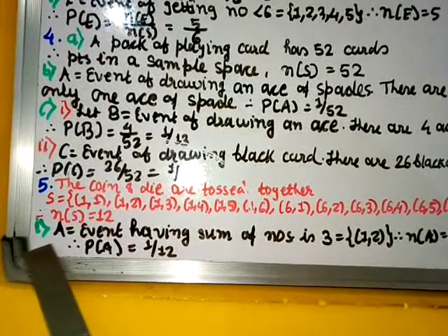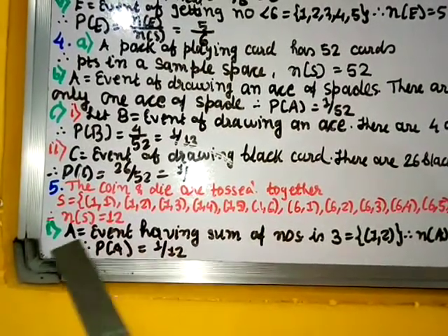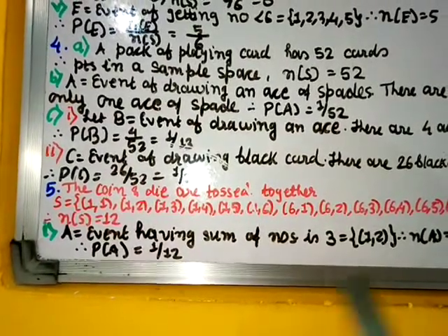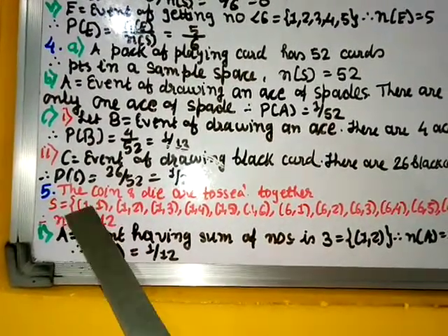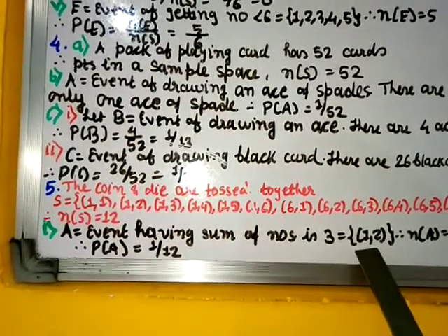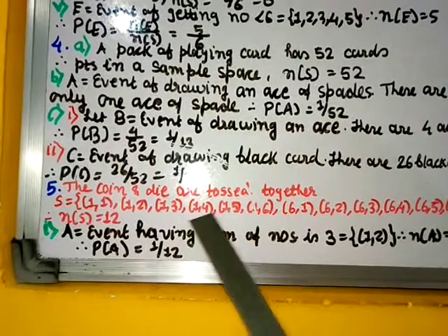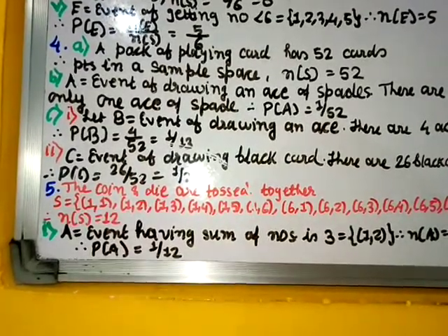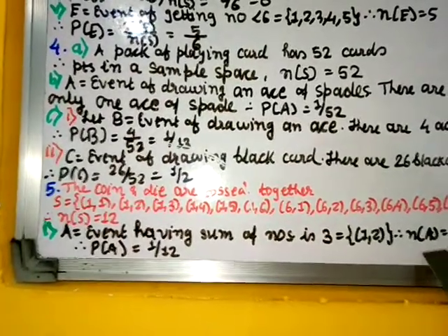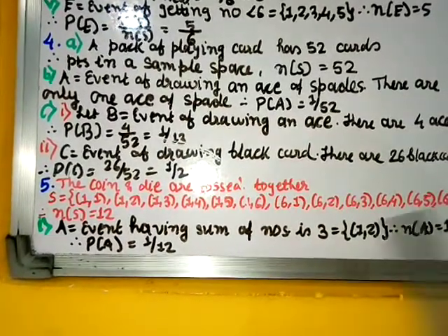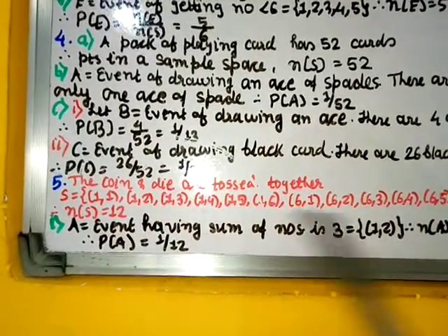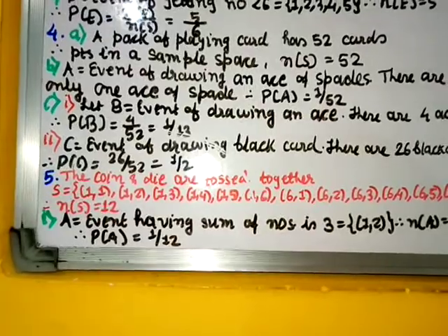Now part 1, let A equal to the event having sum of numbers is 3. If you count here, 1 plus 1 is 2, not 3, 1 plus 2 is 3, so (1,2). Then (1,3) is not 3, and none of the other numbers will give you the sum 3. So only one pair, that is (1,2). So the number of elements in the event A is 1. Therefore the probability of A will be n of A by n of S, right? So 1 by 12. So the answer is 1 by 12.